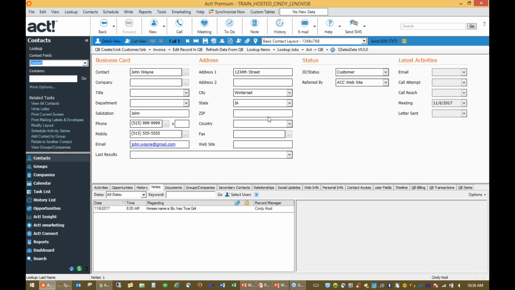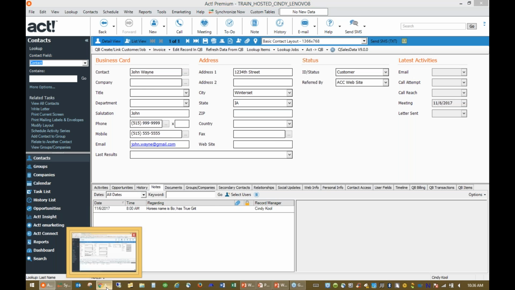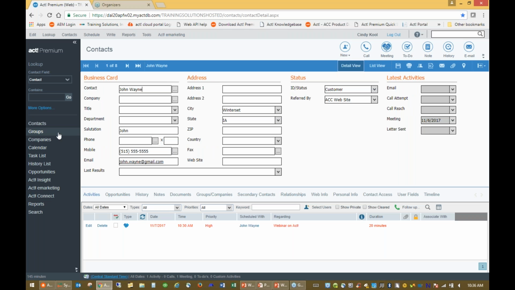Again, I can manually force it if I've made a lot of changes and I want to make sure that information gets pushed up to the cloud. I can do that as well. But you can actually have this set up in a scheduled task so that it would synchronize behind the scenes on a periodic basis. So as this is synchronizing behind the scenes, if you will, I'm going to go ahead and go back here to my web application, and I'm going to do the same type of thing.